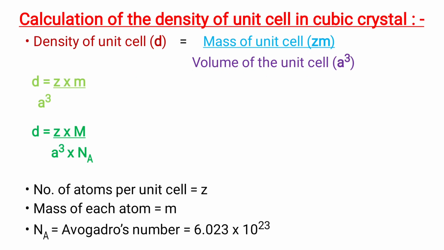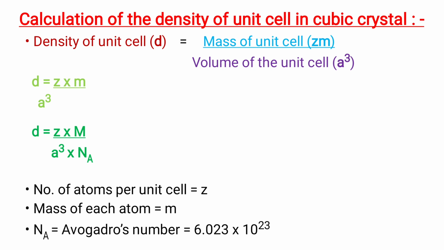Okay, to calculate density of unit cell in cubic crystal, we have the formula, that is density of unit cell d is equal to mass of unit cell divided by volume of unit cell, that is a cube. Mass of unit cell is equal to Z m. So d is equal to Z m divided by a cube. d is equal to Z capital M divided by a cube into Na.